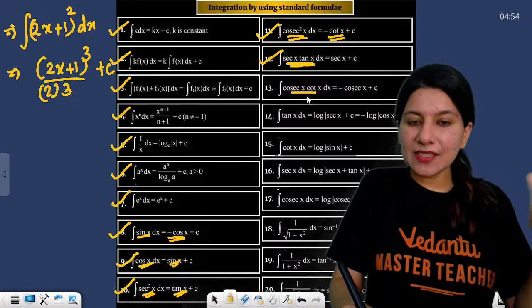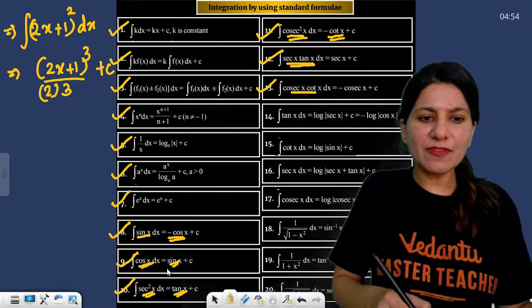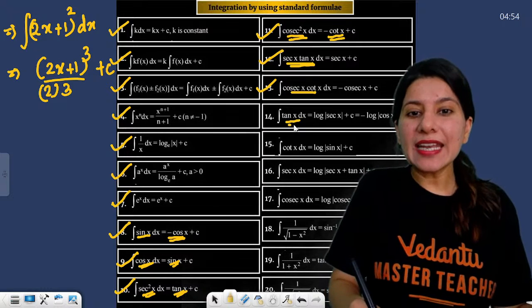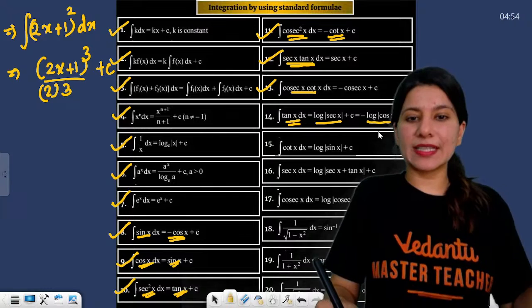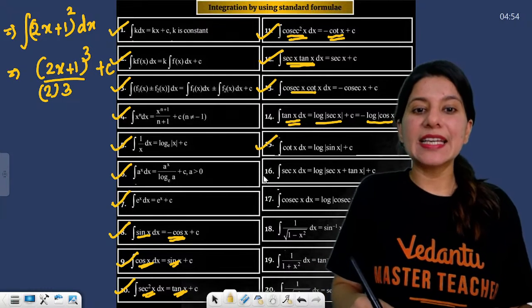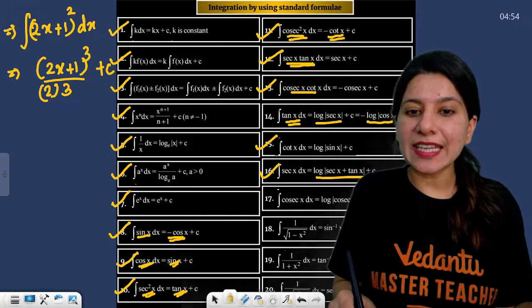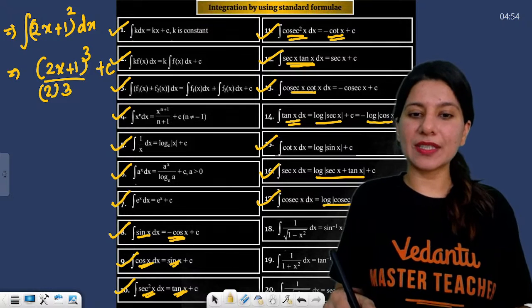Cosec x cot x integration is minus cosec x. Remember the formula. Okay. Now tan x integration is either log sec x or minus log cos x. Remember the mod. Cot x integration is log of mod of sin x. Sec x integration is log of sec x plus tan x, and cosec x will be log of cosec x minus cot x, right?